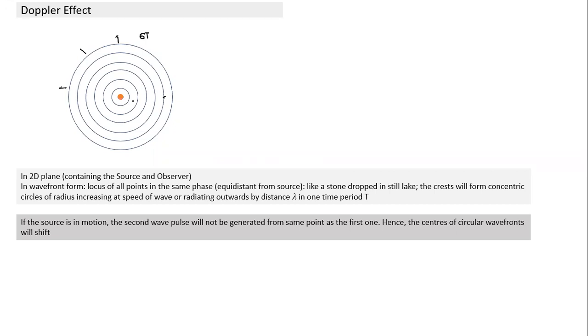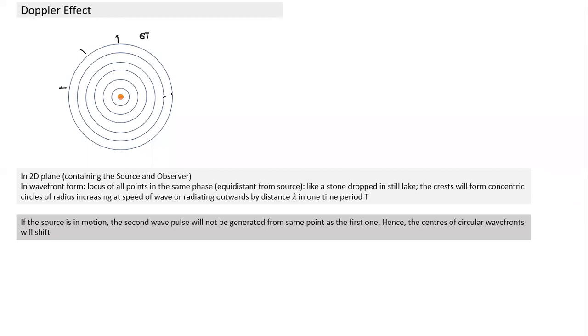So this is how the wavefront will look in case we drop a stone. This is a slightly different case. Now coming to the case of sound waves. If the source was to remain at rest, this is how the wavefront would have looked. But if the source starts moving, would we see concentric circular shapes, or do we see something else?